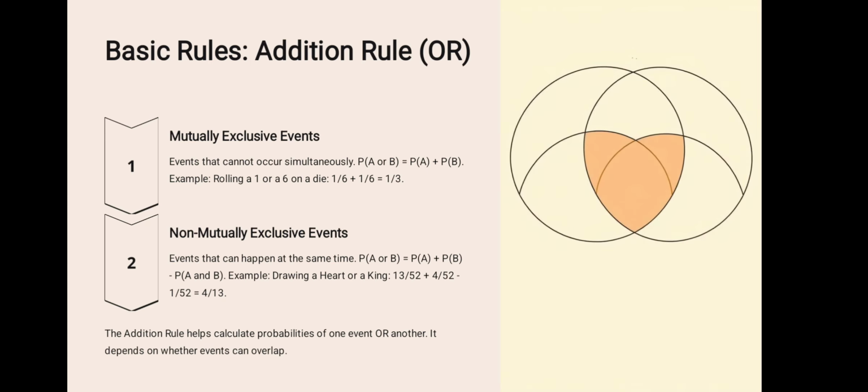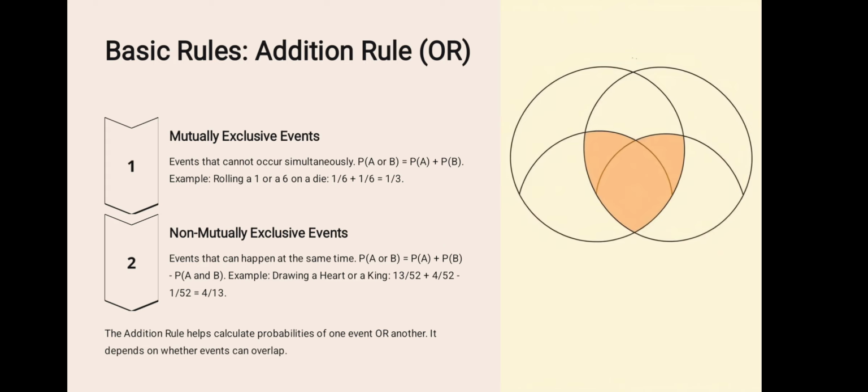Basic rules: addition rules. Number 1, mutually exclusive events. Events that cannot occur simultaneously. P(A or B) is P(A) plus P(B). Example: rolling a 1 or a 6 on a die is 1/6 plus 1/6, which is 1/3.